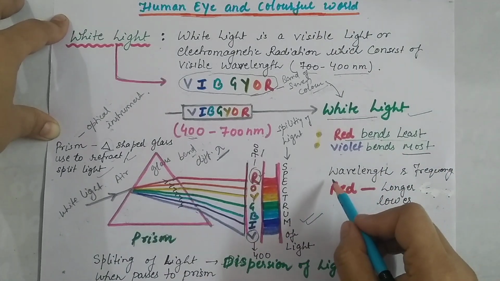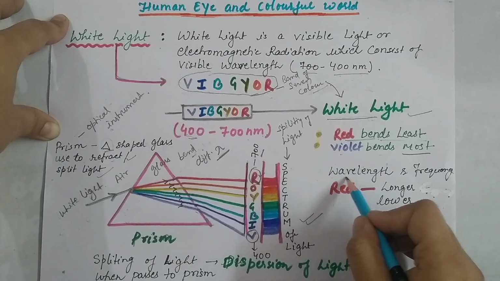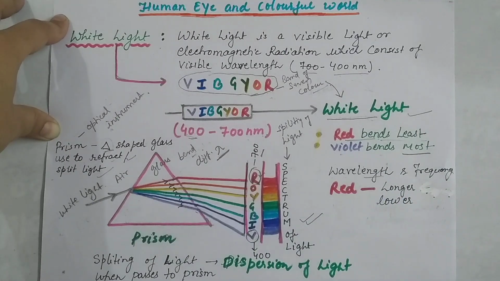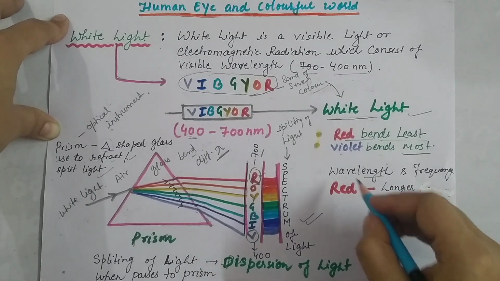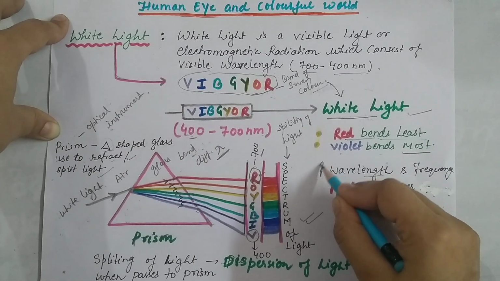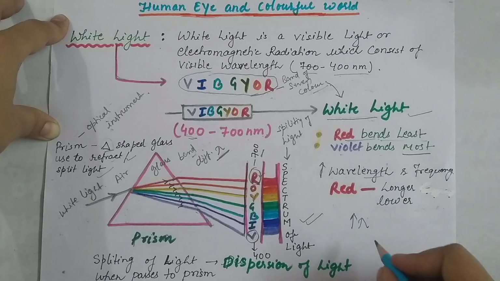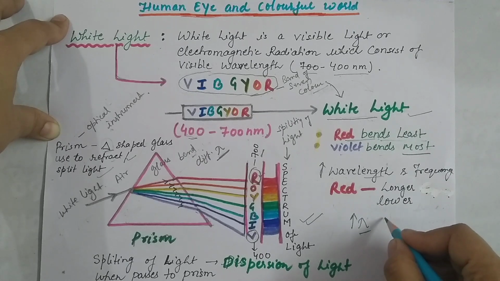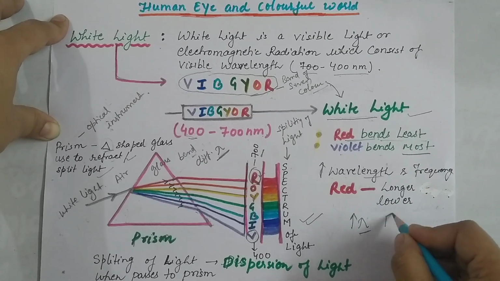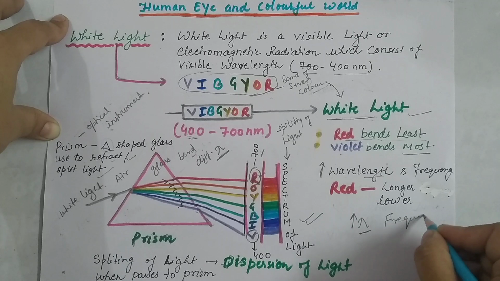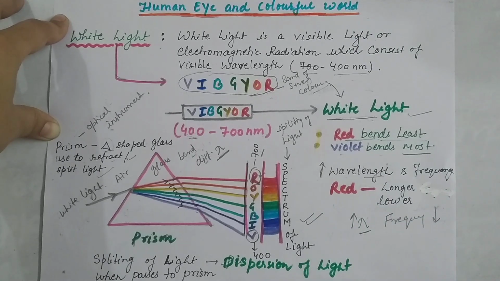Now here we are going to see something related to wavelength and frequency. As we know, when wavelength increases, the frequency decreases.